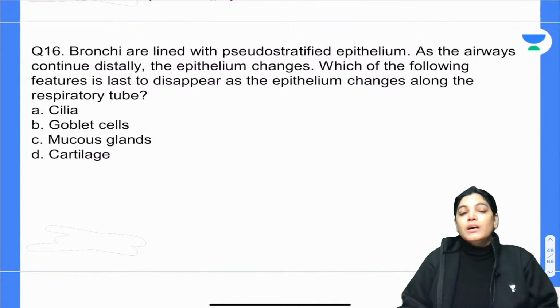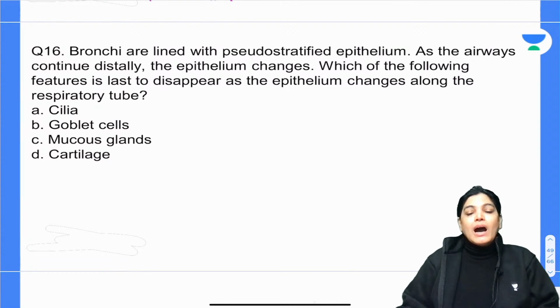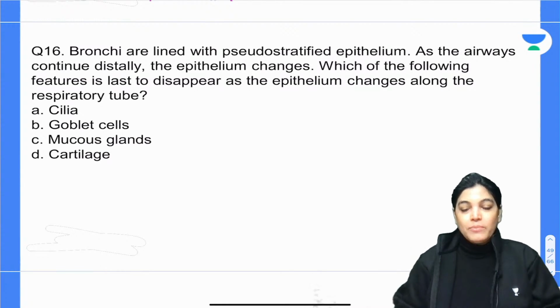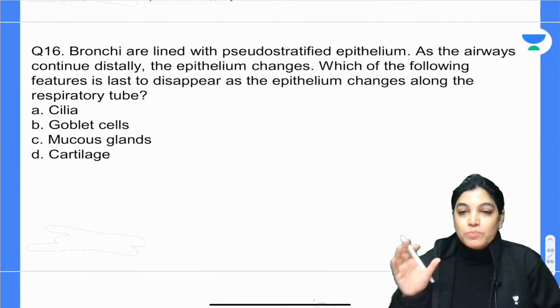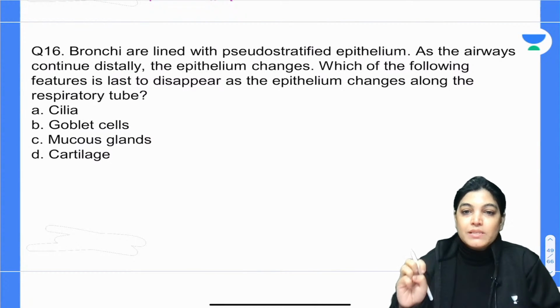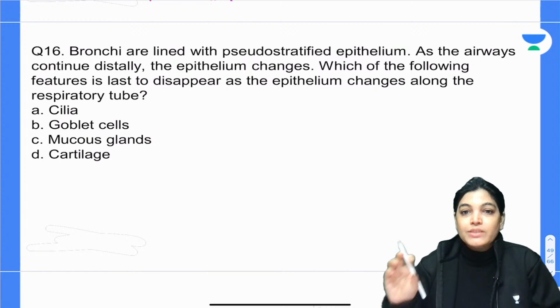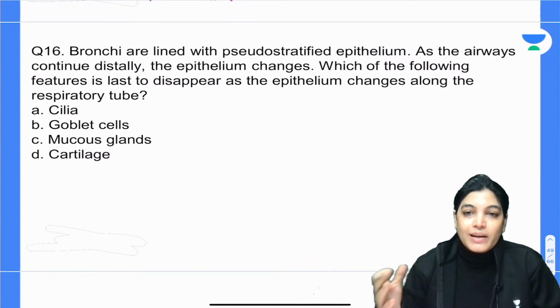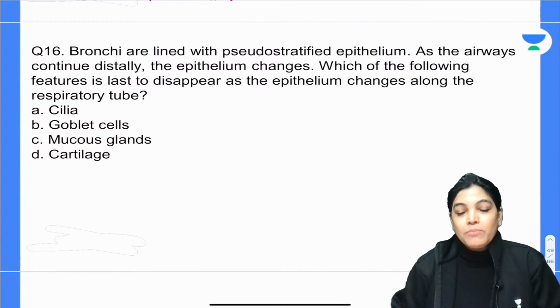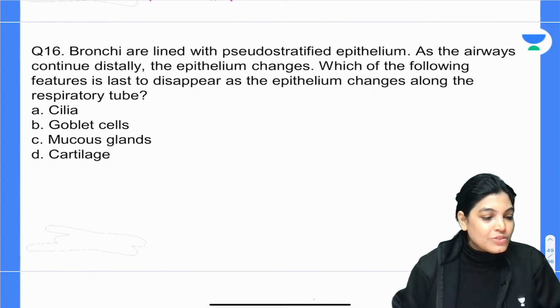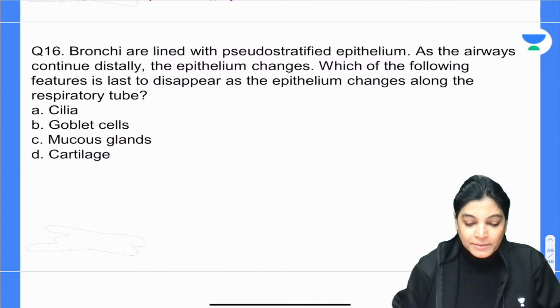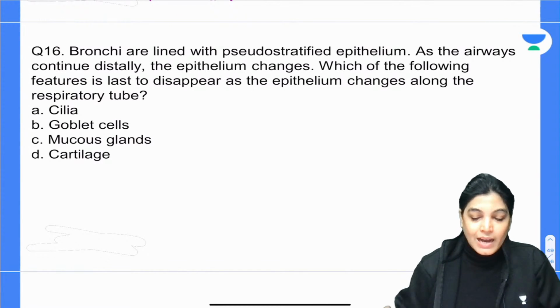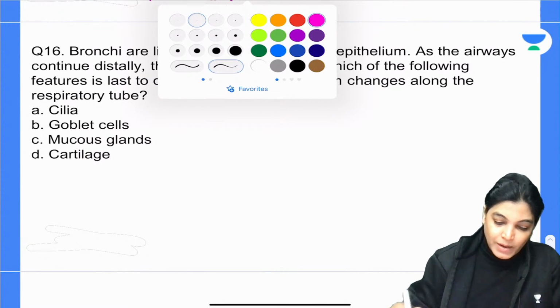We know that the lining epithelium of bronchi is similar to respiratory epithelium, but when we go more distally, the trachea divides into principal bronchus, then secondary, tertiary bronchus, respiratory bronchiole, alveolar duct, and alveoli. So there is a junction of the respiratory and conducting parts also, and certain changes are going on. You just tell me which of the following structures is last to change. Your time starts now. Please mark the correct answer.